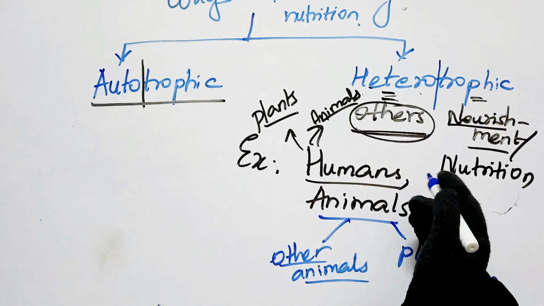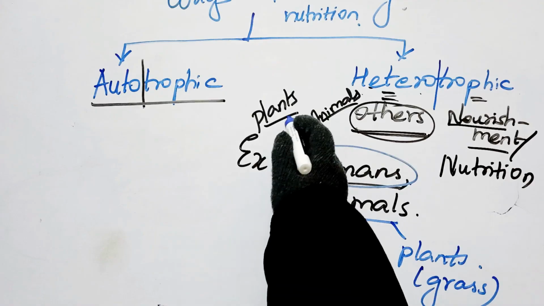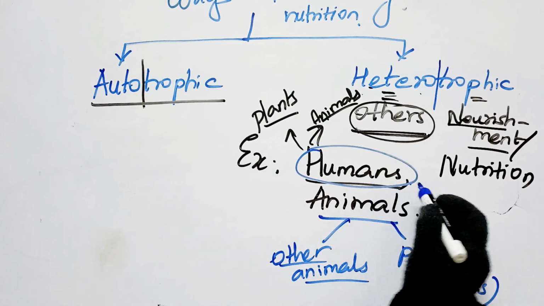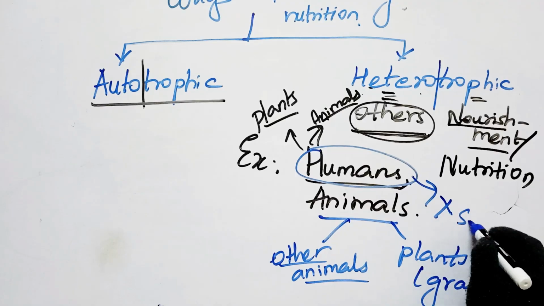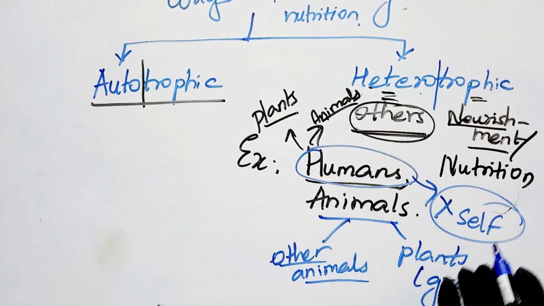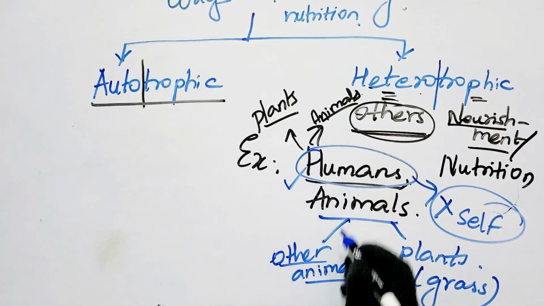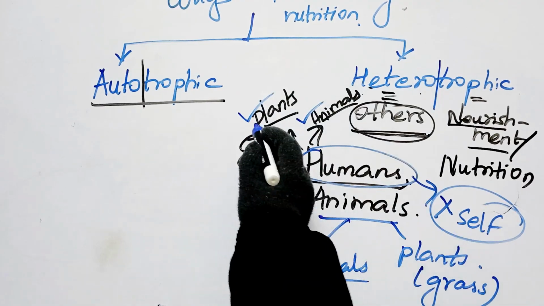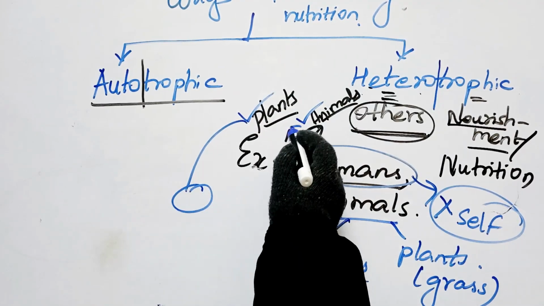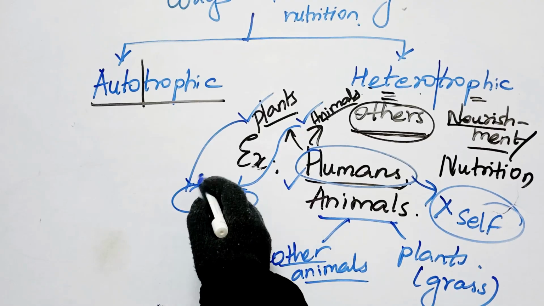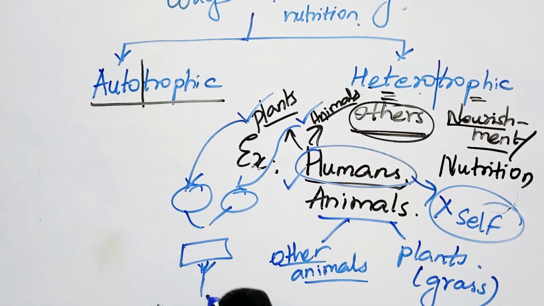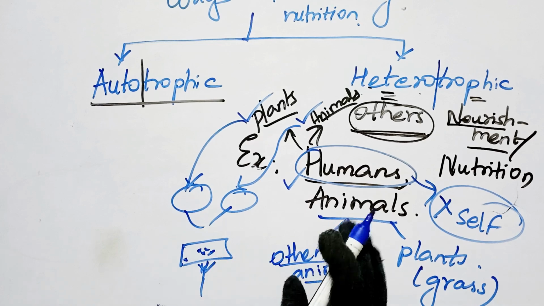Whereas humans eat plant food products as well as animal food products. So ultimately we are not making anything on our own, but we are depending upon plants and animals for our food. If they give us some product, we use it as raw material and cook it on a flame and eat it.